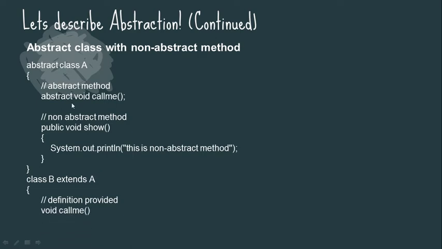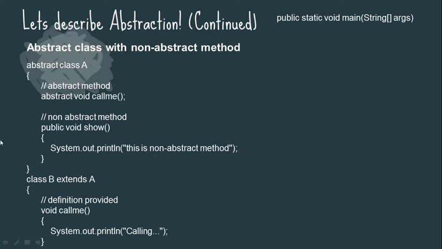So void call me, and the body is system.out.println calling. So the abstract method is empty over here, but we can define a value in the subclass, that is class B, and this is the main class, and we are extending this class A. So here it assigns the value.